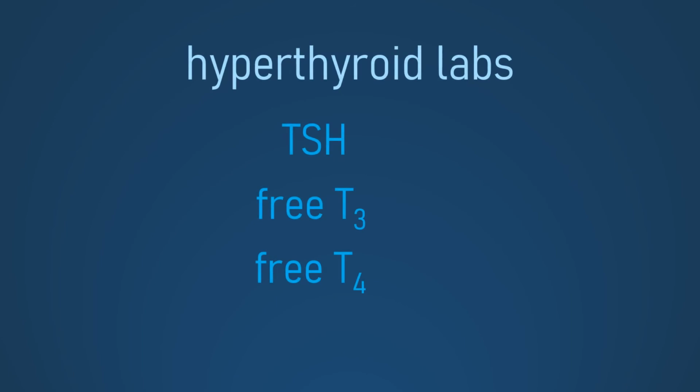The excess in circulating thyroid hormone means that the lab tests of free T3 and T4 will be elevated in hyperthyroidism. Because there is too much thyroid, the signal to make more thyroid in the form of TSH is low.